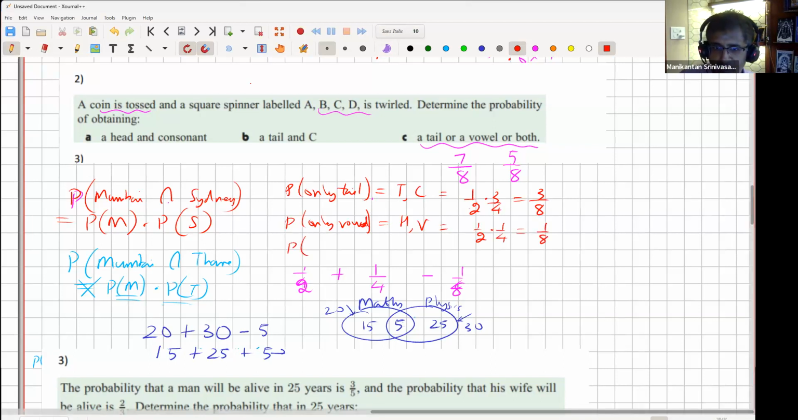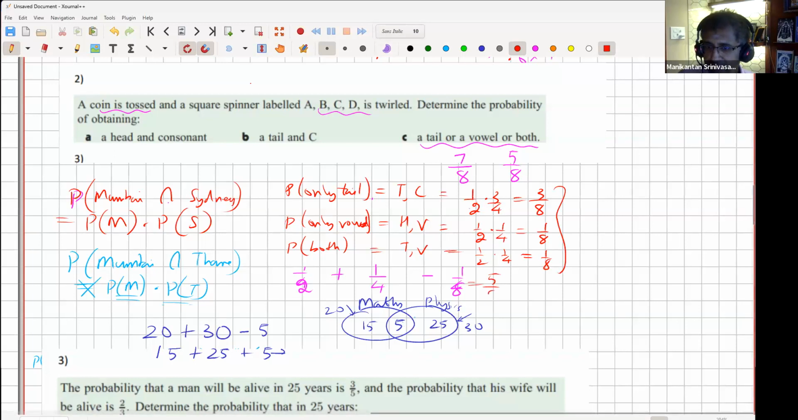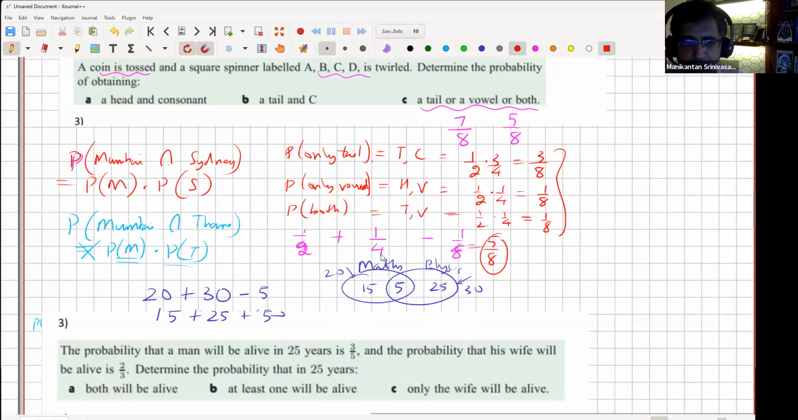And what is the probability of both tail and a vowel? So which means I should get a tail and get a vowel, which is something which you already did. It's half into 1/4, which is 1/8. Now I can add all of them. 3/8 and 1/8 and 1/8 add up to 5/8, which is the same 5/8 that I arrived at by doing this. Those are the two methods, right? Does it make sense? Yeah. Okay, everyone okay, right?